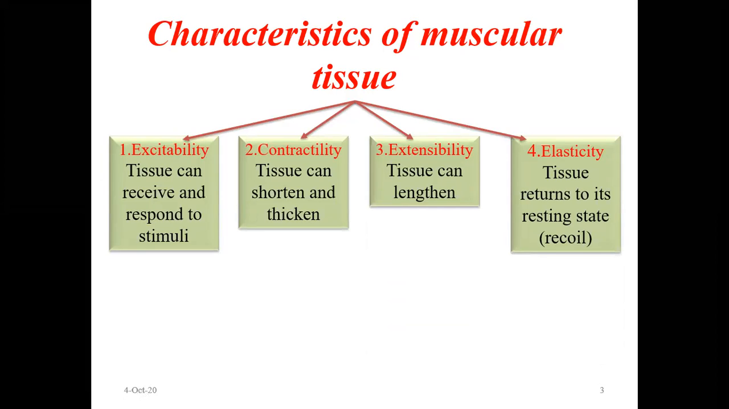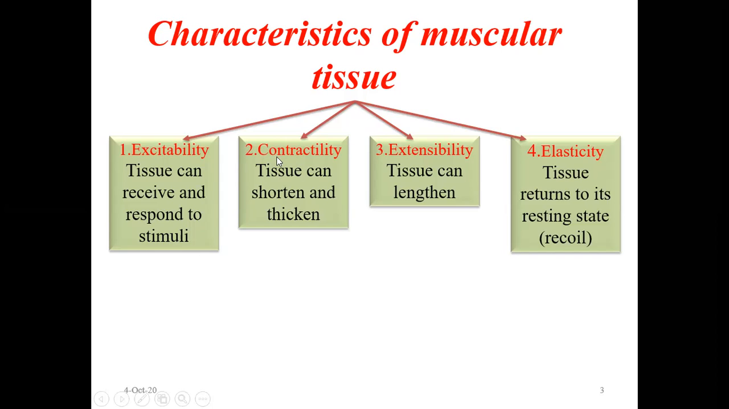Whenever the nerves innervating a muscle stimulate it, the muscle can contract and pull the skeletal system. And when the nerve innervation is finished, it can relax. So this is called excitability. The tissue can receive as well as respond to stimuli.